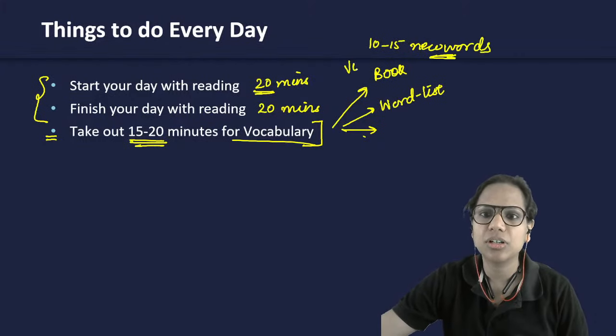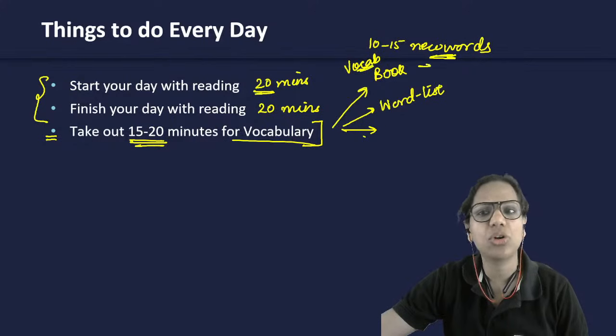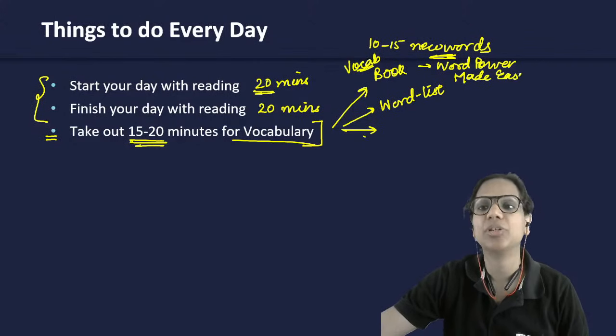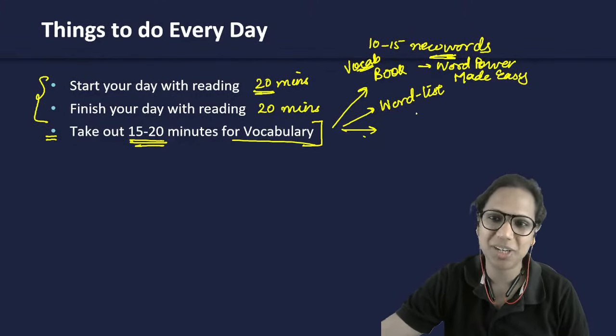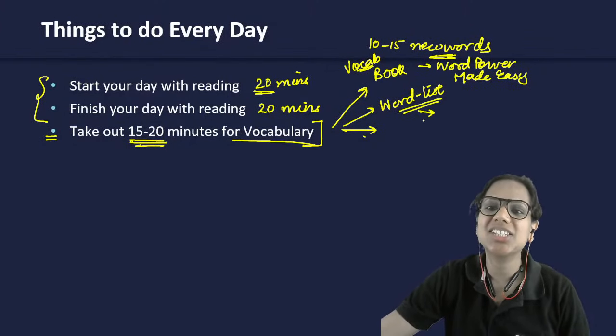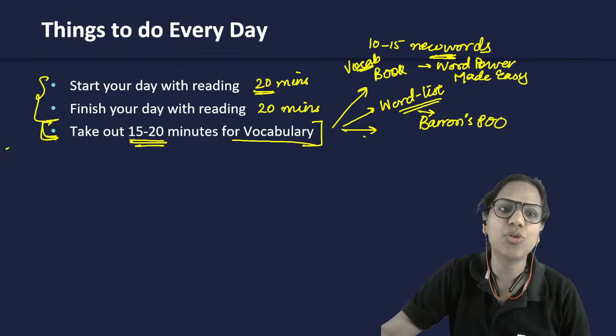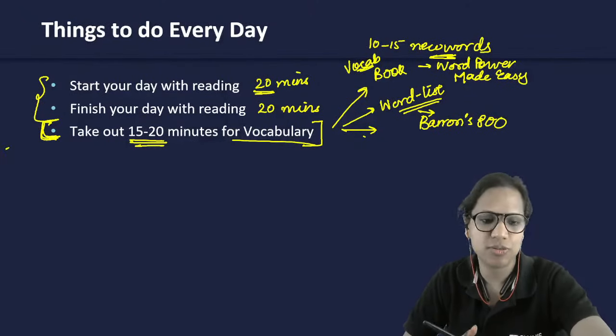For a vocabulary book, as all of you know, I recommend Word Power Made Easy. There's another one called 30 Days to a More Powerful Vocabulary, in case you've done Word Power. For a word list, there is the GRE Barron's 800 word list. These will prepare you not just for CAT, they'll prepare you for other MBA entrance exams also.